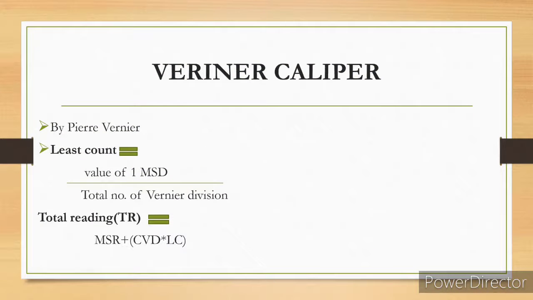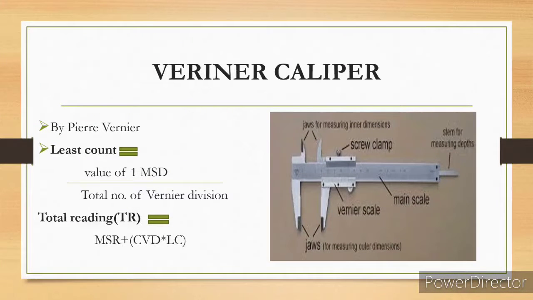So now let us look at the vernier caliper. The vernier caliper was invented by Pierre Vernier. Now we can see the diagram of the vernier caliper, how it looks. The labeling shows the upper jaws, the lower jaws, the screw clamp, the vernier scale and the main scale, and this is the depth. This instrument is used for measuring the depth as well.